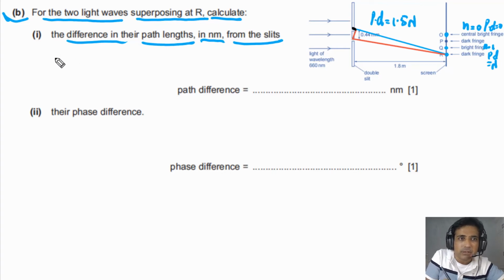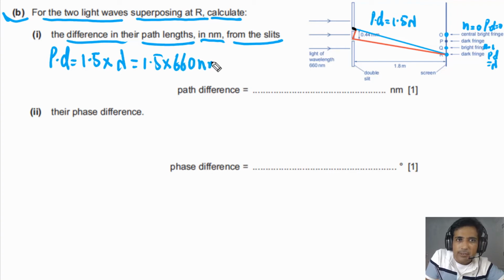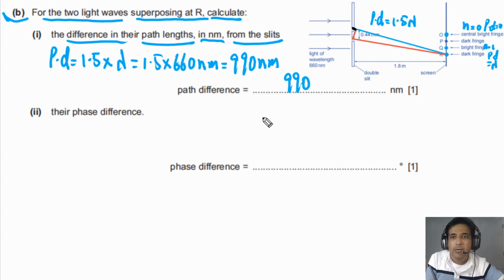So simply in this case, path difference PD is equal to 1.5 times lambda, simply the wavelength. So this is 1.5 times 660 nanometers. If we multiply this, our final answer will be 990 nanometers. So simply we need to write down here 990 nanometers. This question has only 1 mark. If our answer is right, you will get this mark.